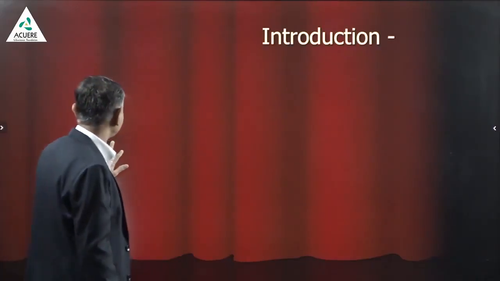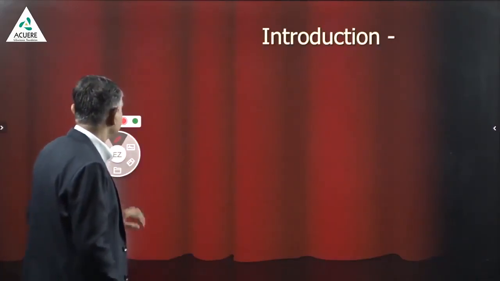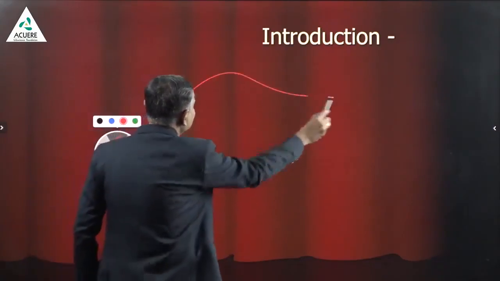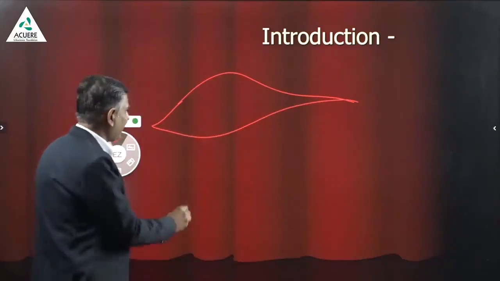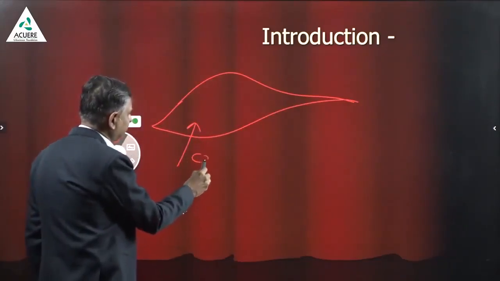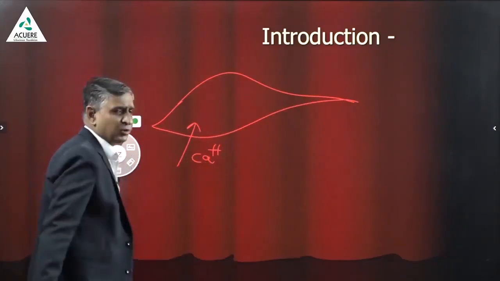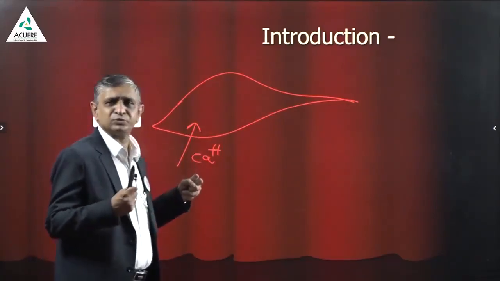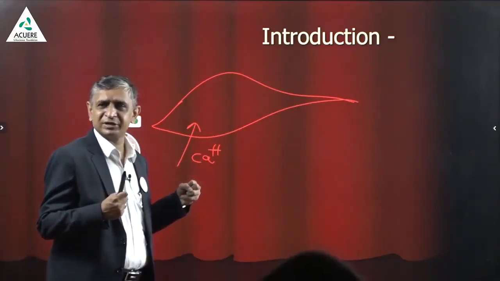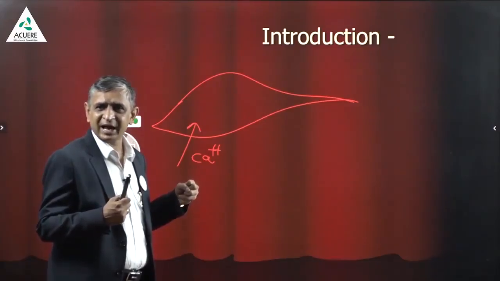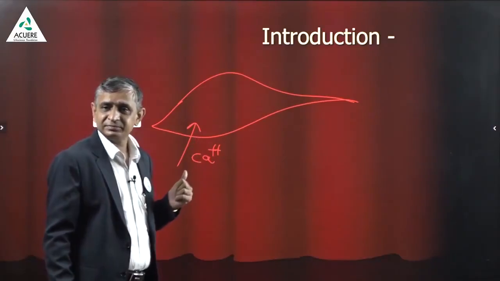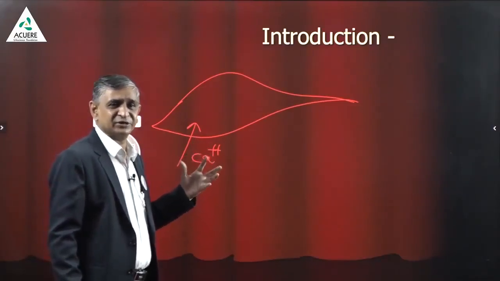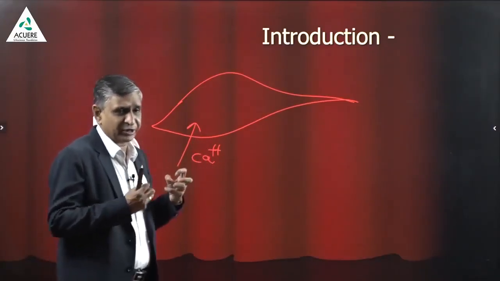Now, before going to the details of calcium channel blocker, I just want to tell you a very simple thing, and that is, this is a smooth muscle. Entry of calcium ion is responsible for contraction of the smooth muscle, actin myosin coupling. That actin myosin coupling depends upon this calcium ion, and that's why this calcium ion is very essential for the contraction of the smooth muscle.